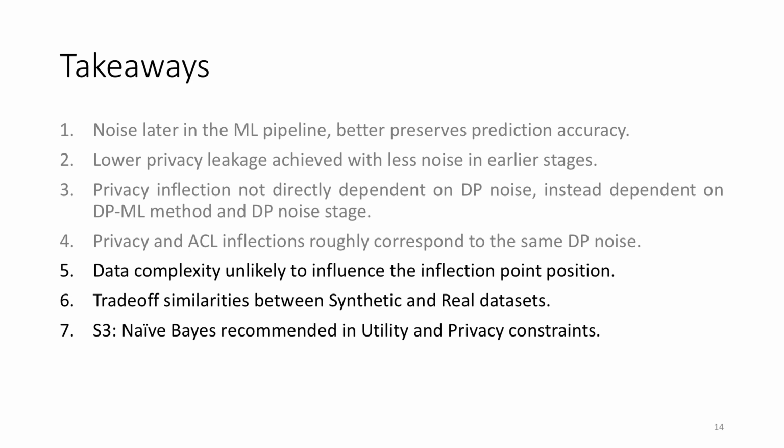To summarize again, we saw that the data complexity is unlikely to influence the position of the inflection point, and that there are similarities in the trade-offs between both synthetic and real datasets that may be exploited to estimate the optimal trade-off position without actually looking at the dataset. We would also recommend stage 3 differentially private naive Bayes for both accuracy and privacy constraints.